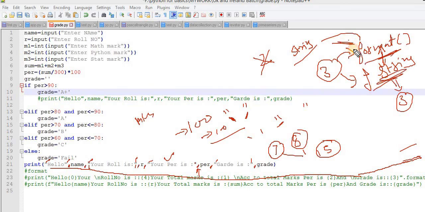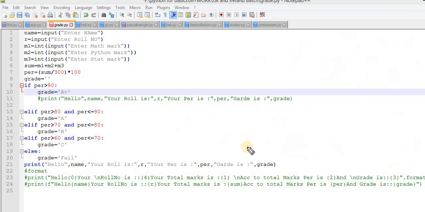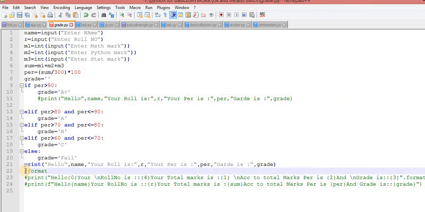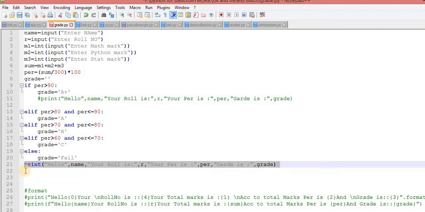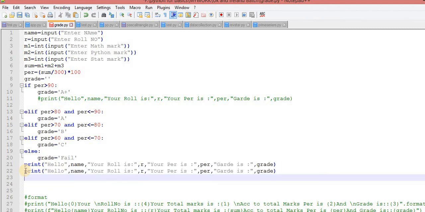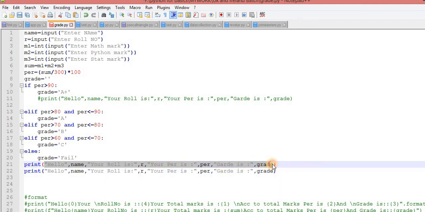First I will discuss format. This is called a formatted string. Now observe this scenario. I am writing the same line, control C, control V. I am writing the same line, but this time the output is exactly the same. Whatever we printed last, you will get the same output. But this time the output will be generated with the help of the formatted string. So how can I manage this?